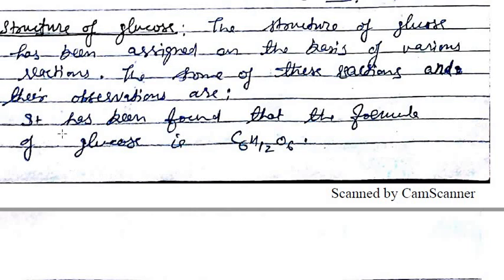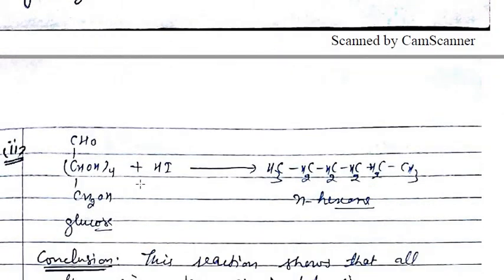So we will discuss the first point: it has been found by some method that the formula of glucose is C6H12O6, and the reaction here is that it is reacted with HI.